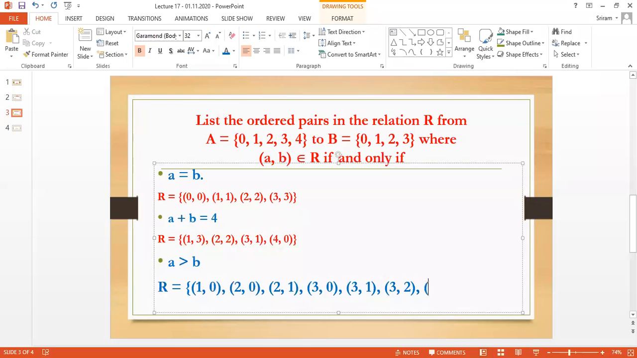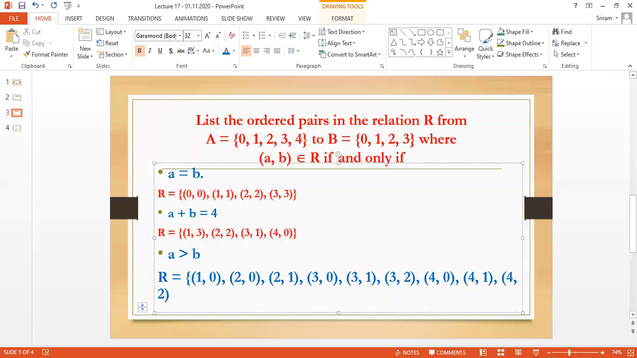The same idea, I am going to take the last number, 4. This is 4, 0: yes, 0 is the small number. 4, 1: yes, 1 is the small number. 4, 2: yes, 2 is the small number. 4, 3: yes, 3 is the small number. So what we are going to do now is collect the numbers which satisfy the given condition.